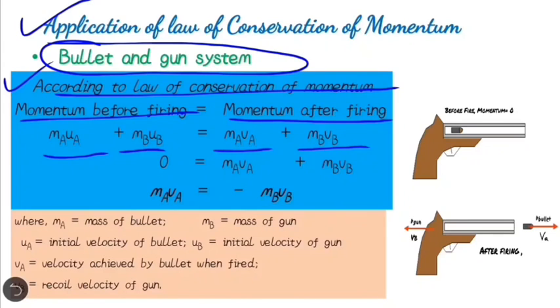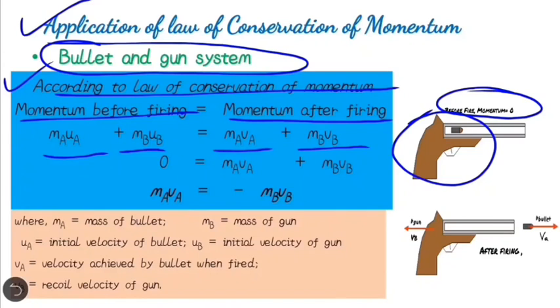Before firing, momentum will be 0, because both gun and bullet are in a stationary condition, and in the stationary condition MA UA will be 0 and MB UB will be 0 because the initial velocities are 0.